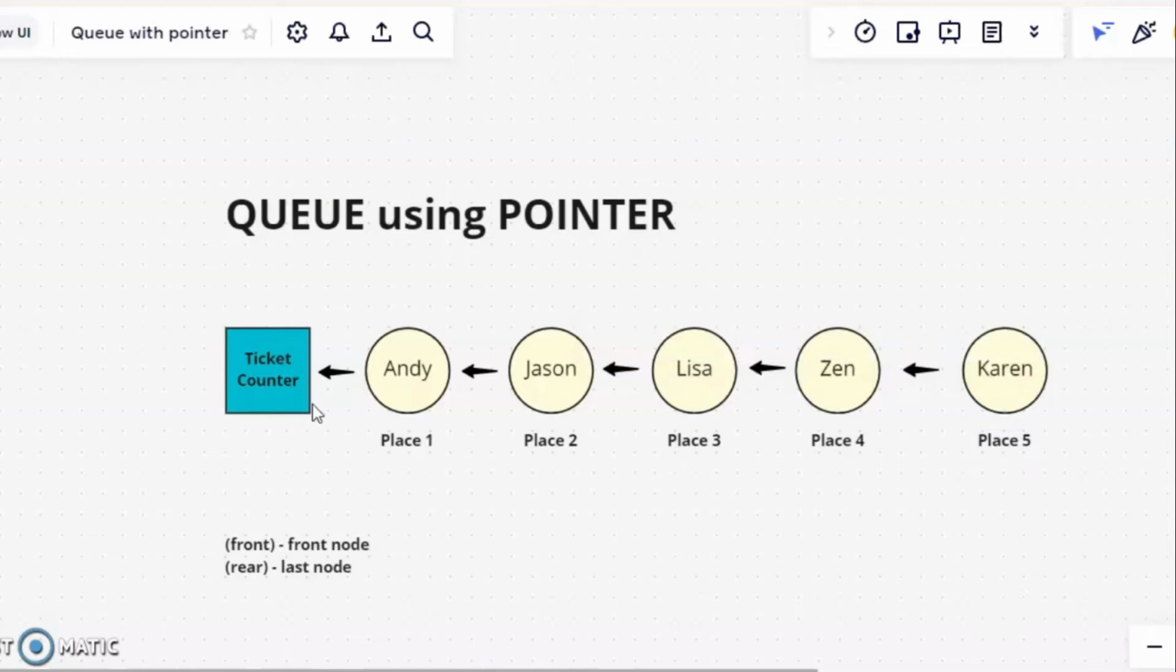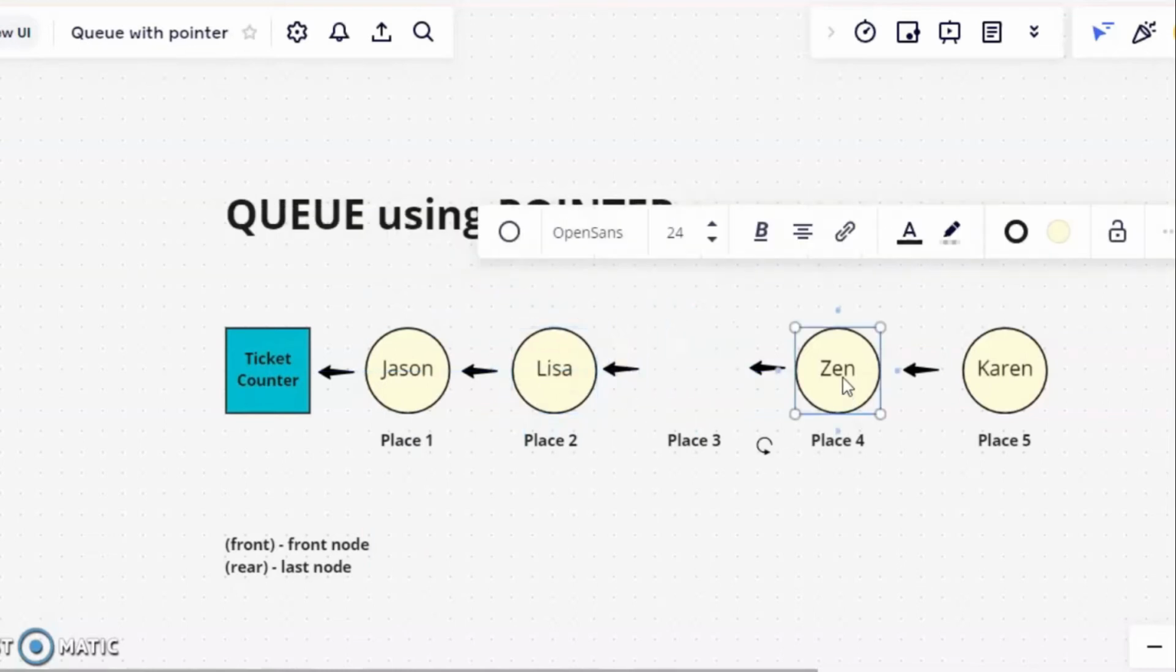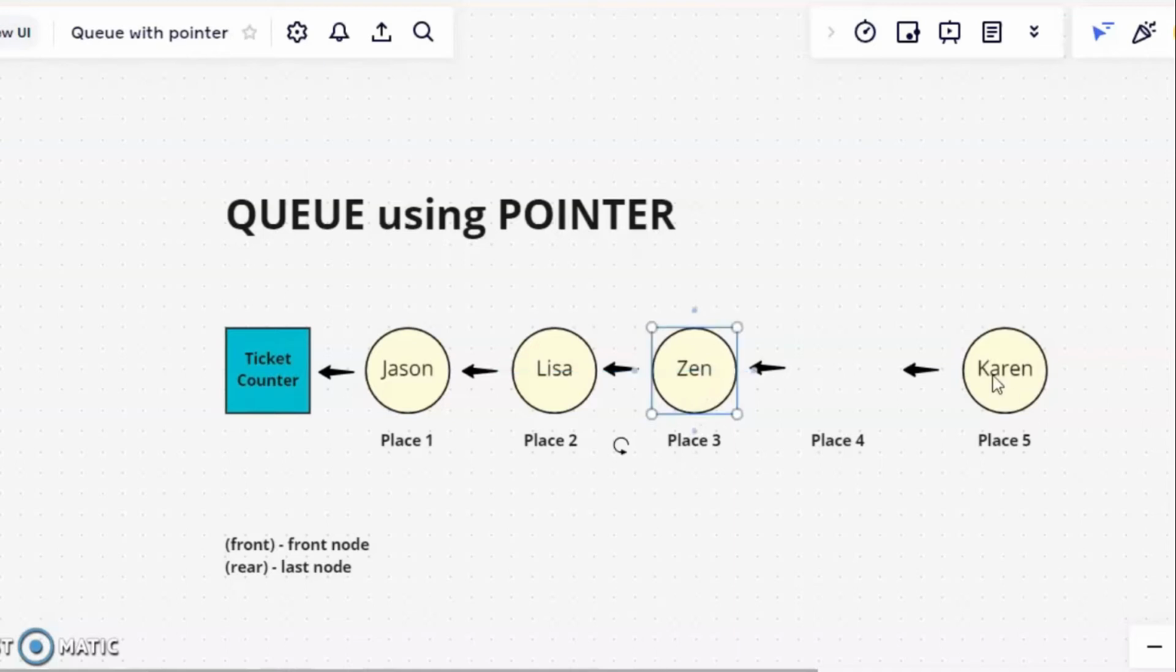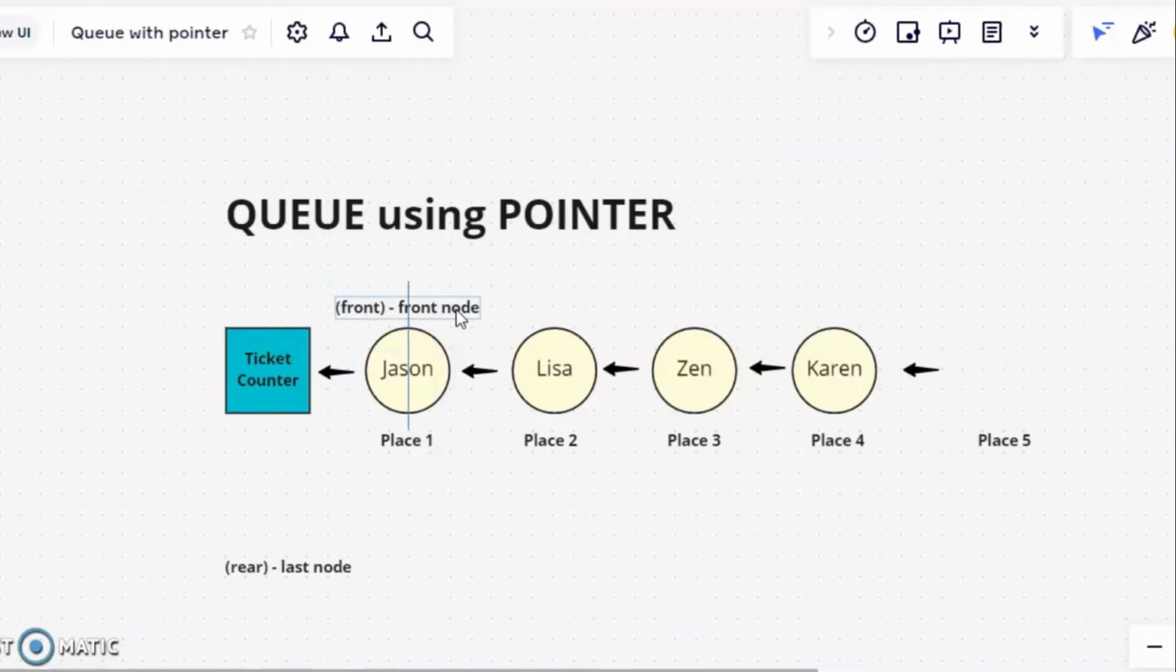Alright. When the ticket counter sells 1 ticket, it will erase the person in place number 1, which is Andy. And the next person will go to the first place. Lisa will go to the 2nd place, Zen to the 3rd place, and Karen to the 4th place. We can define Jason now as the front node and Karen as the rear or the last node.